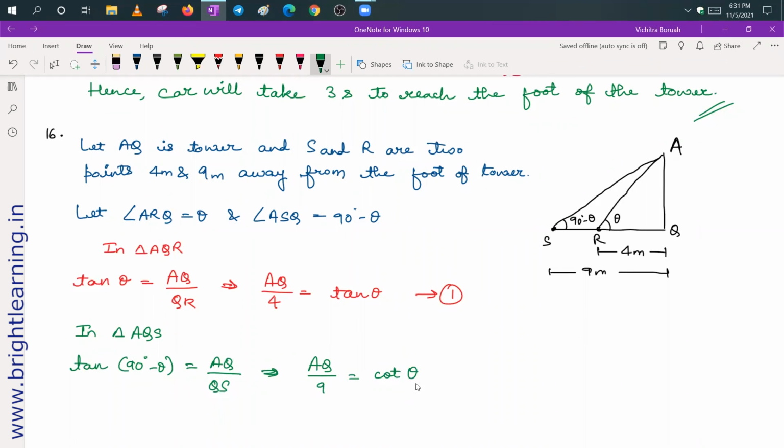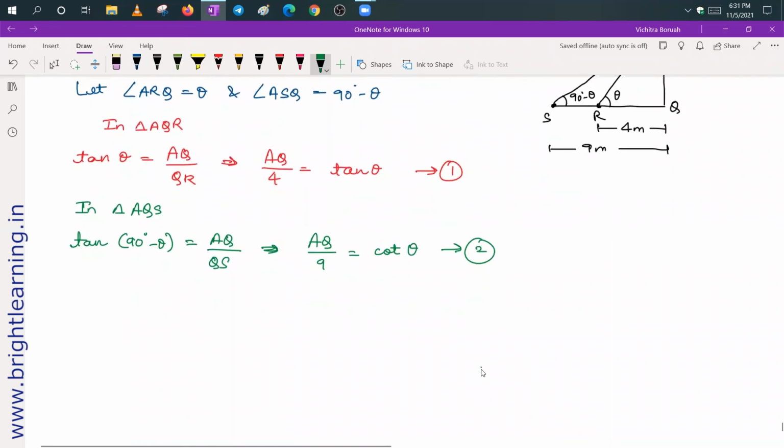So there were formulas like sin 90 degree minus theta is equal to cos theta, cos 90 minus theta is sin theta, tan 90 minus theta is cot theta, cot 90 minus theta is tan theta. Students, please just memorize the formulas. So now here, AQ upon 9 is equal to cot theta. So suppose this is our second relation.